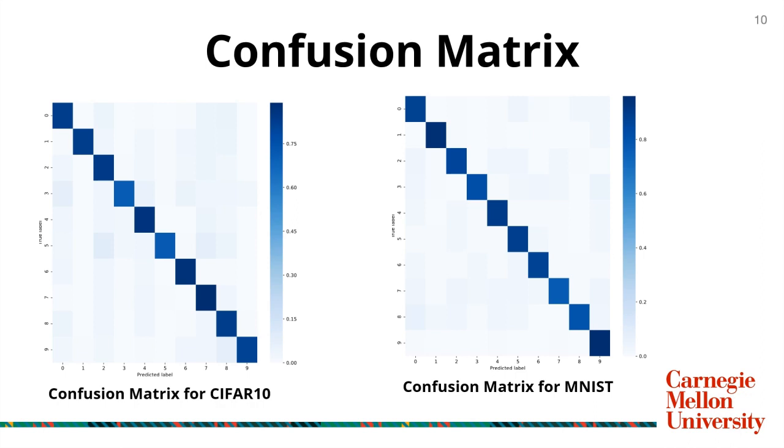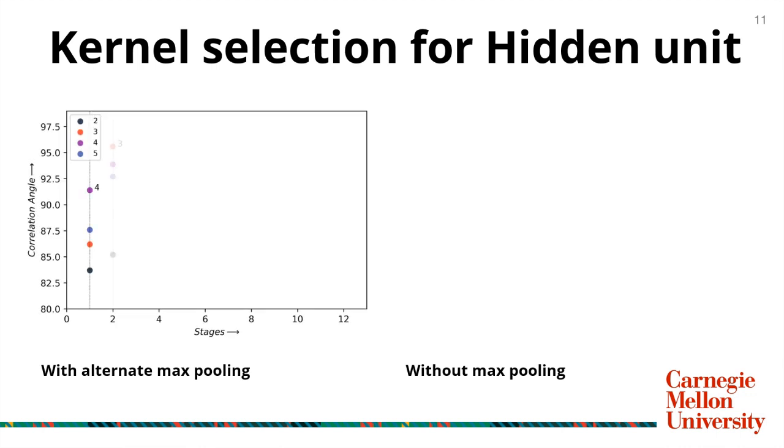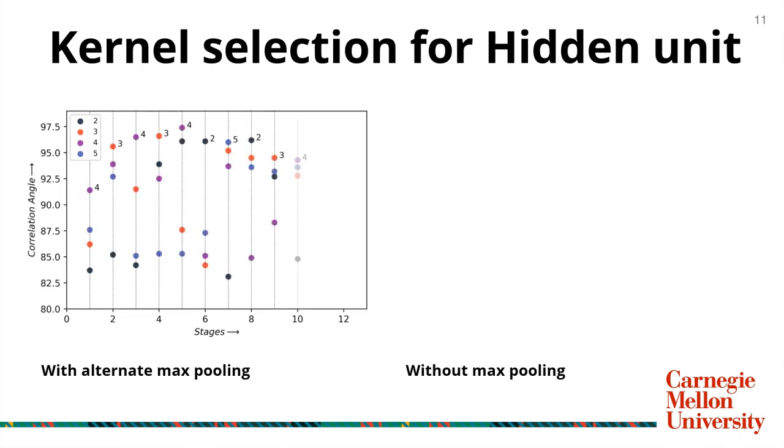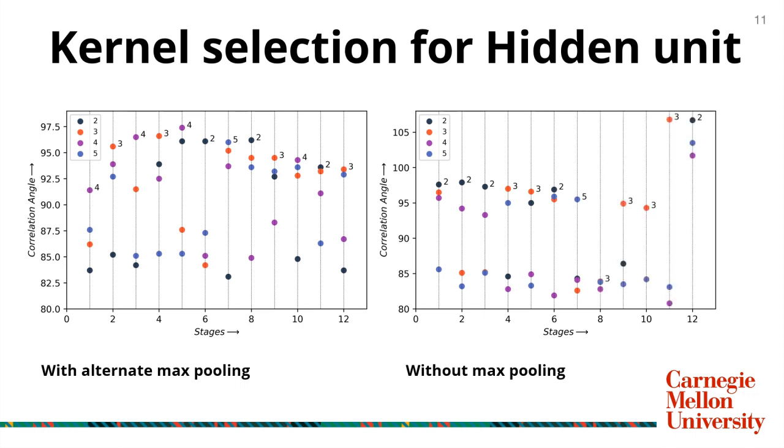In the future, we would like to improve the current implementation to calculate the outputs of the hidden units in an online fashion. This slide shows the correlation of the output of the hidden units at different stages of training. At each stage, the hidden unit with the maximum correlation with error has been chosen to be added to the network. To conclude, a novel convolutional implementation of CASCOR was successfully implemented and benchmarked on two image classification datasets.